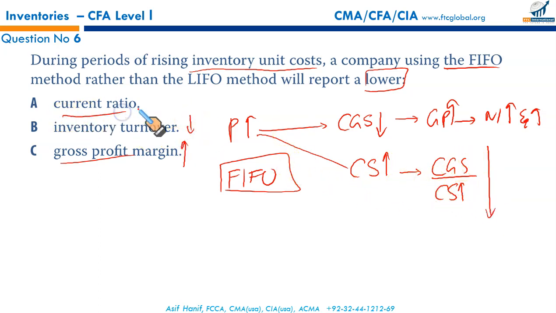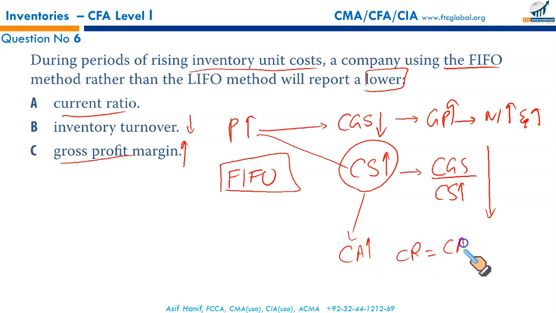Now we have the current ratio. Since your closing stock is higher, this will result in higher current assets. When the current assets are higher, your current ratio, which is the fraction of current assets upon current liabilities, will be higher. Higher current assets means the current ratio would be higher.